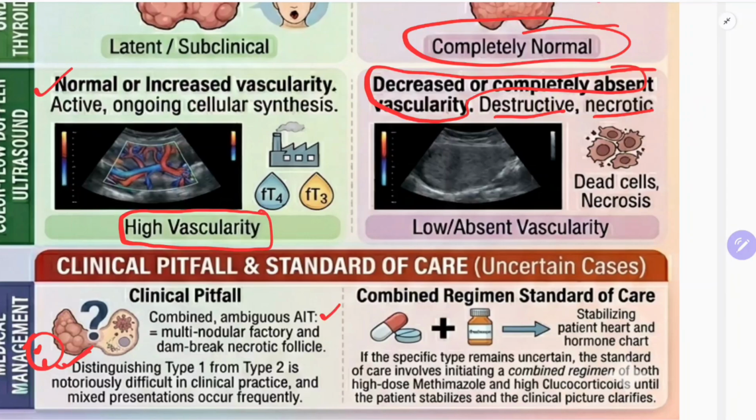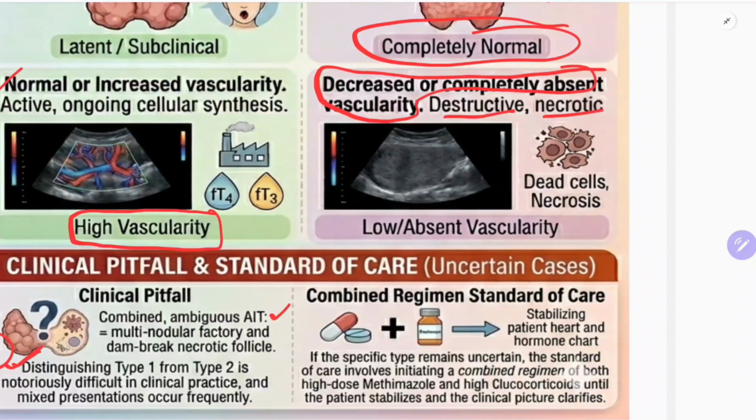So what is the funda there? The funda is you should give a combined regimen, that is the standard of care, stabilizing the patient's heart and hormone chart. If the specific type remains uncertain, the standard of care involves initiating a common combined regimen of both high dose methimazole and high dose glucocorticoids.